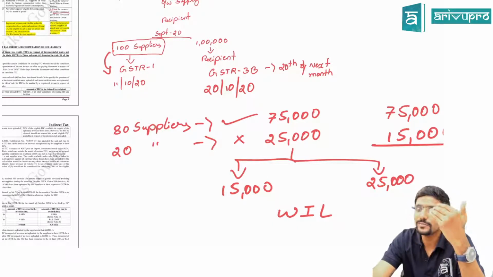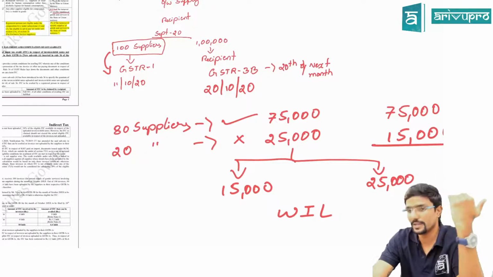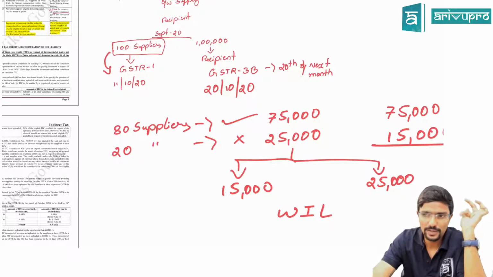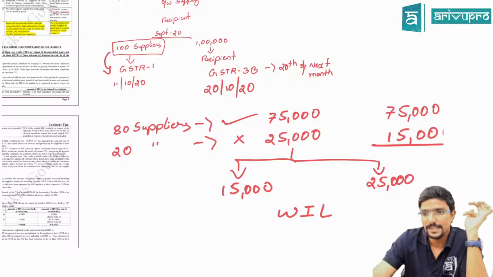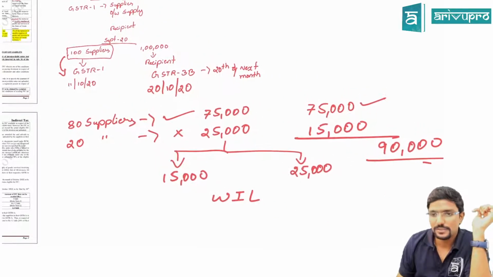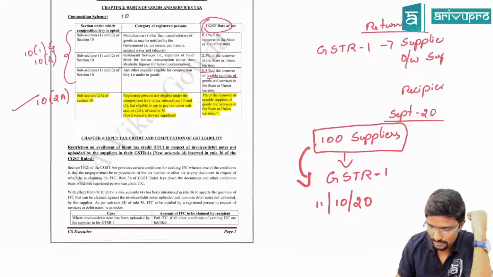Clear? Assume 20 suppliers have filed GSTR 1, but they have failed to give the details. Even in that case, you cannot claim full credit. This limit is applicable. Hope you guys are understanding. Clear, guys? I have also given the illustration later after this provision. Hope you have understood. We'll go through what is the amendment. Check.